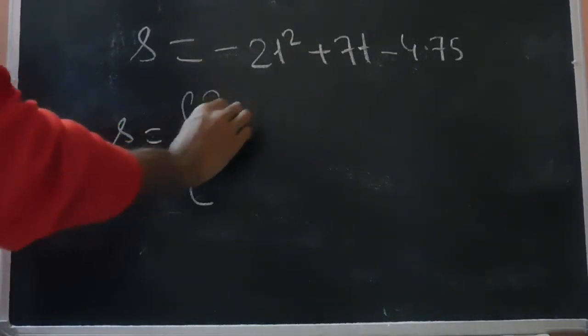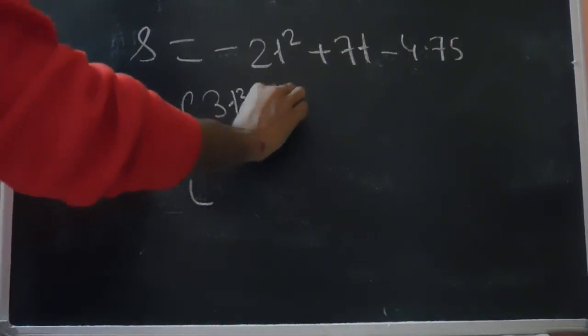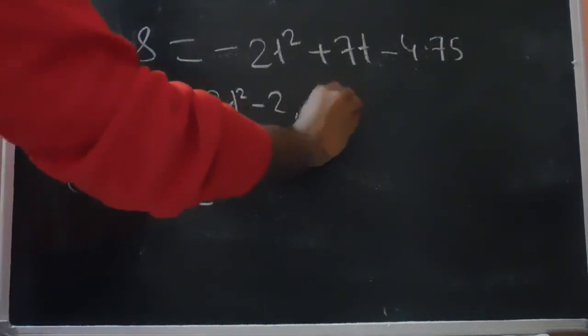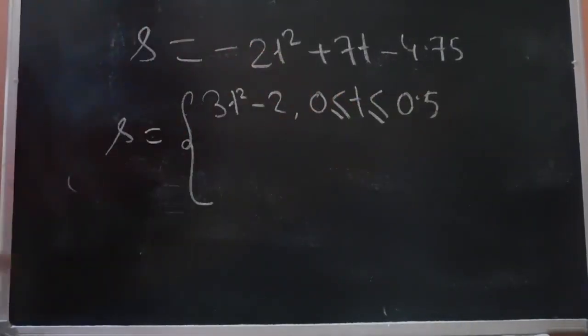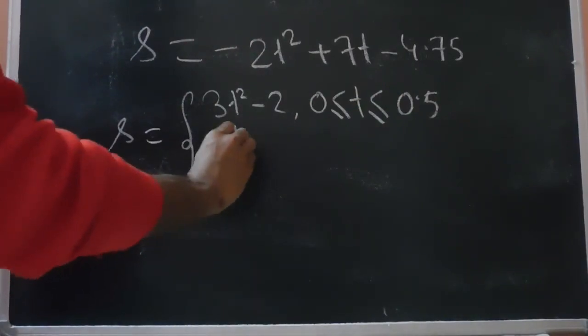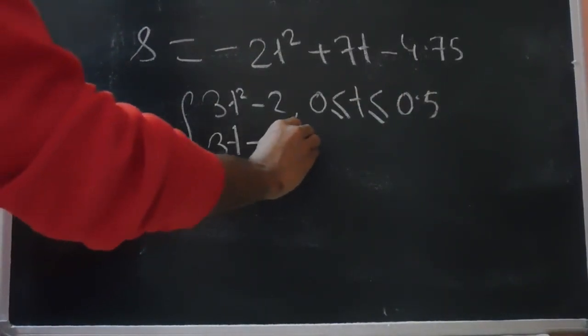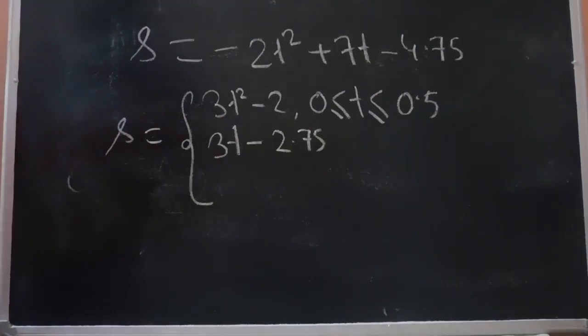So the first one is 3t square minus 2, the next one is 3t minus 2.75.